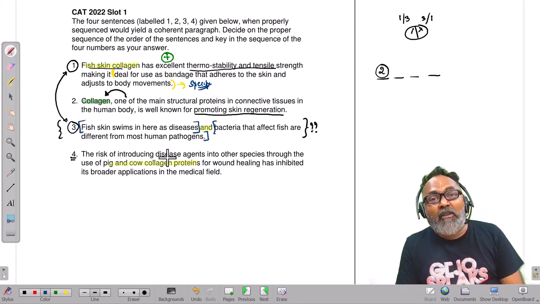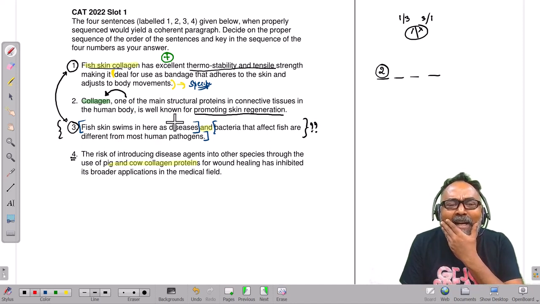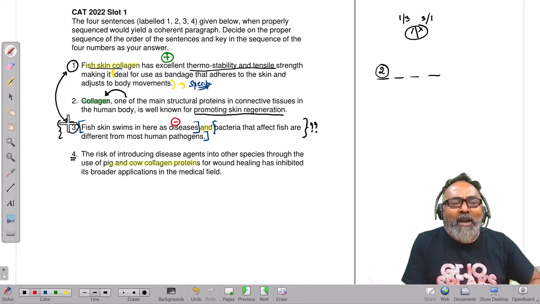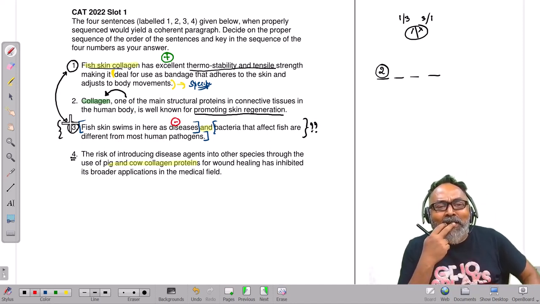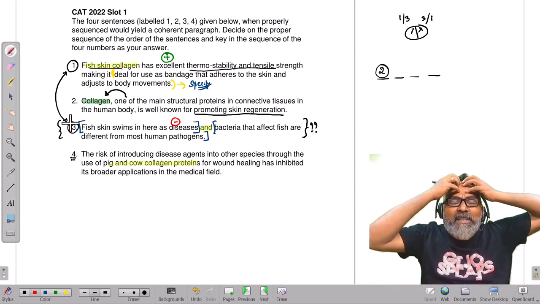Now, when I read it like this the first time, fish skin swims in here as diseases and bacteria that affect fish are different from most human pathogens. I'm like, wait a minute, it's talking about a negative thing. What's going on? What is going on within 1 and 3? One day you're suddenly saying something absolutely amazing about fish skin. Now you're saying fish skin is a disease.